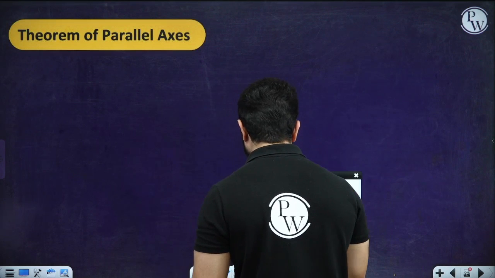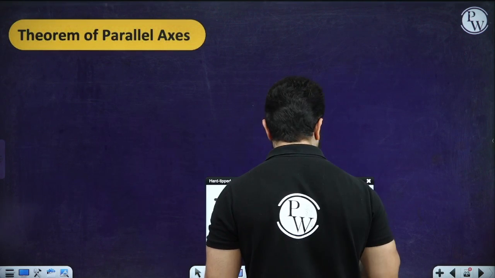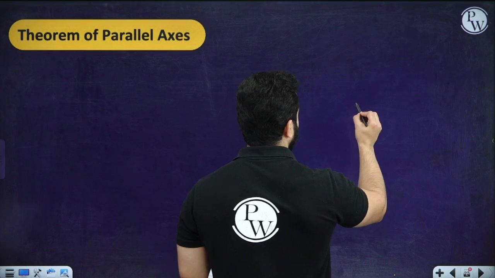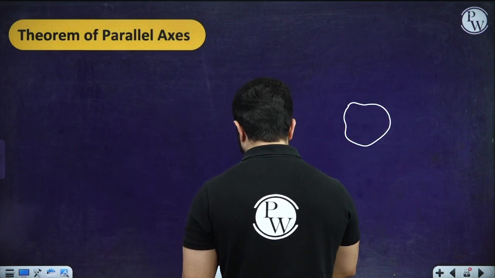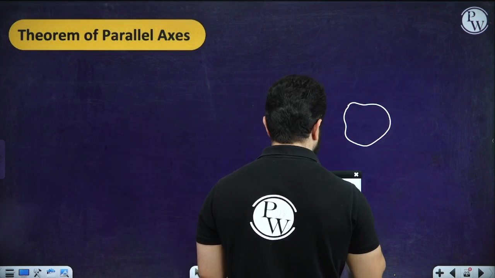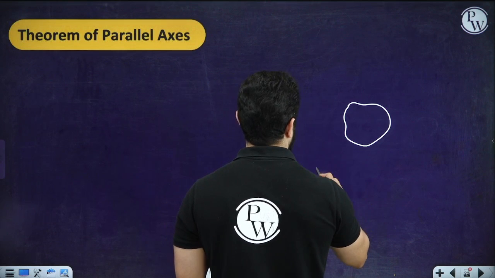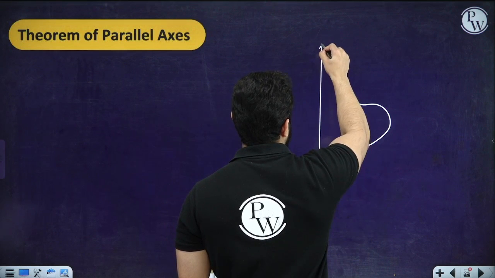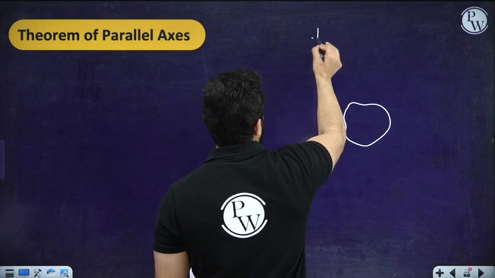The theorem basically says, let's suppose that you have a rigid body and the moment of inertia of this rigid body with respect to this axis is I1, and this is known.